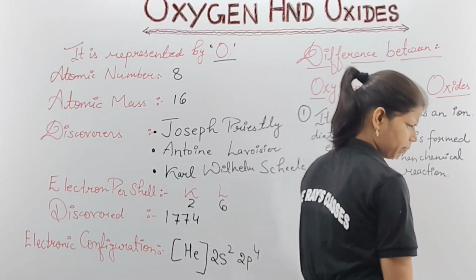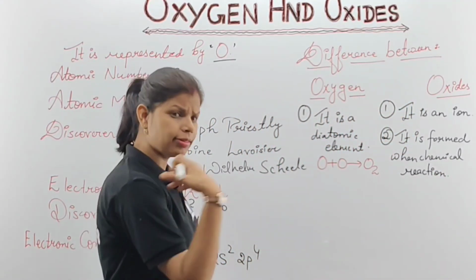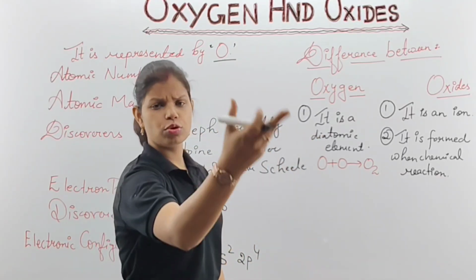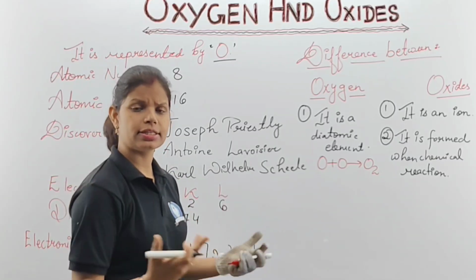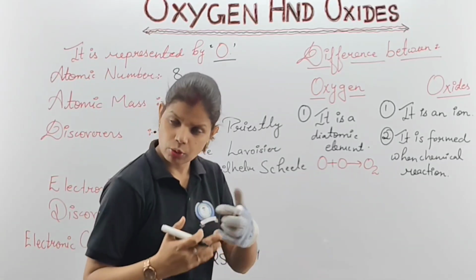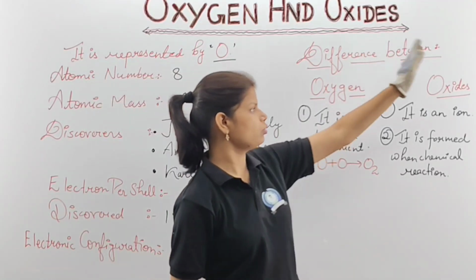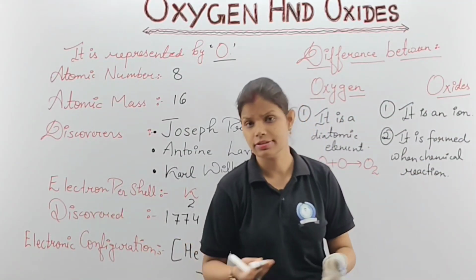I'll give you a general example. If I am Ankita, and my profession is teaching, and I have to do other work, like dancing, what do I have to do? I have to learn something, I have to make certain changes in my behavior. Then only the other thing will be adopted. Same here: the conversion of oxygen to oxides means oxygen is not going to convert directly or make friendship with it.